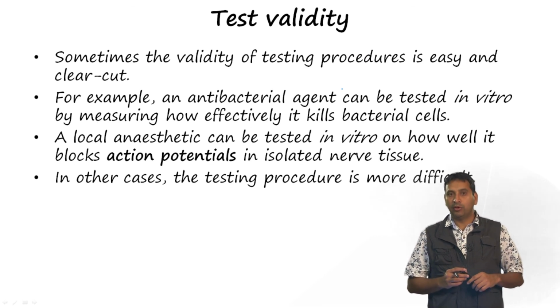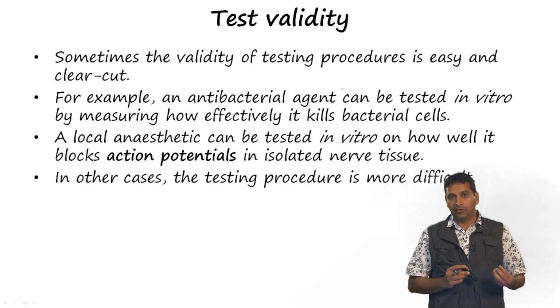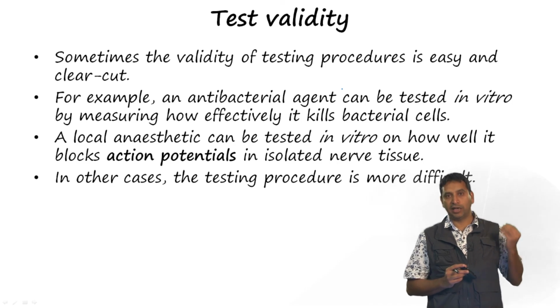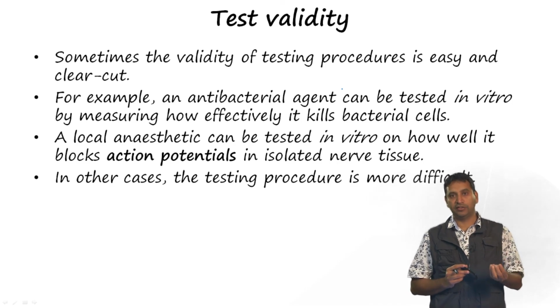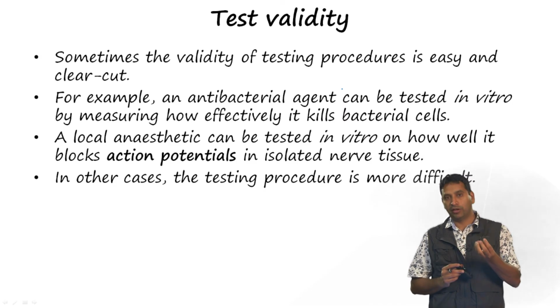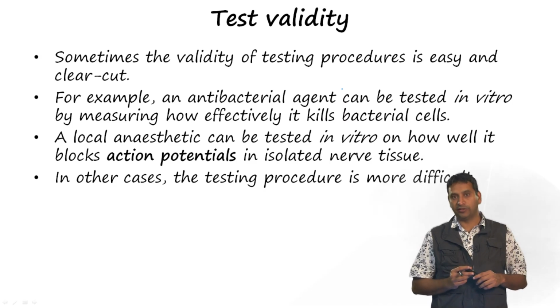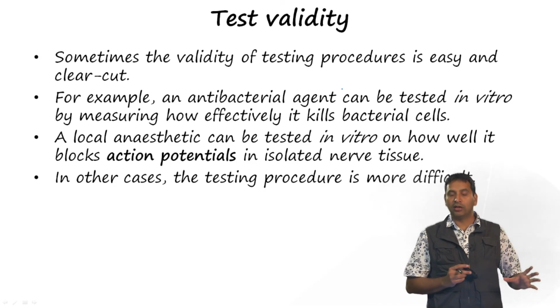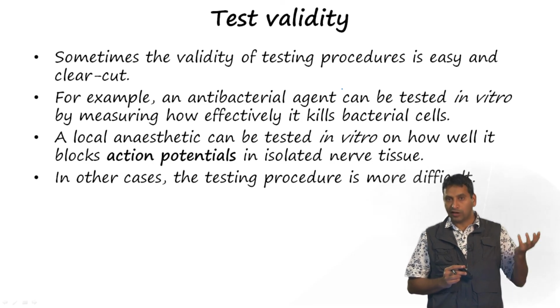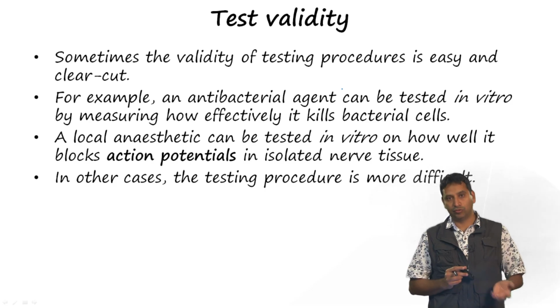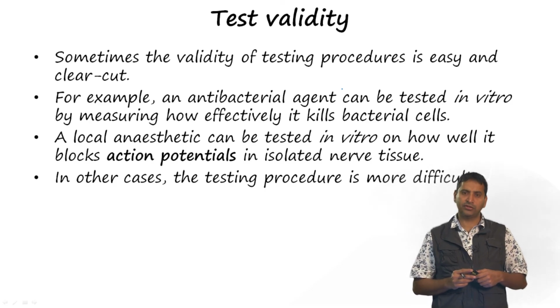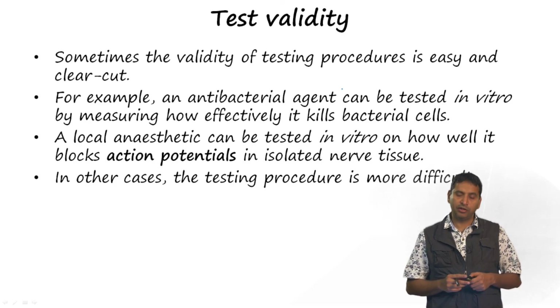We also need to be able to look at the validity of testing. Okay? So, the testing procedures will have to be easy and clear cut. For example, when we are looking at antibacterial agents, we can easily test them in vitro by measuring how well they kill bacterial cells. We can also look at a local anesthetic in vitro to look at how it is able to block action potentials in isolated nerve tissues. But there are a number of other cases where the testing procedure is actually more difficult.